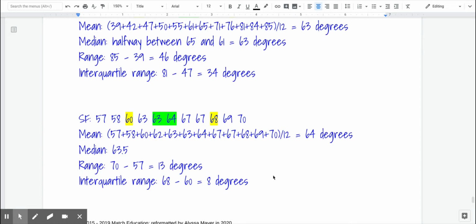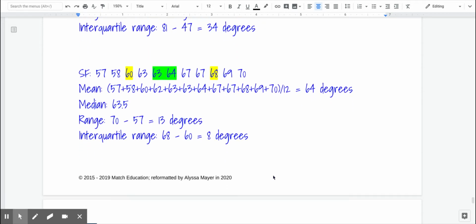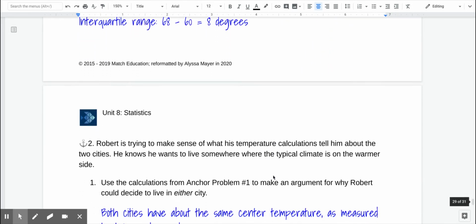This tells us that although both cities have a center in approximately the same place with regards to temperature, the temperature in New York City is much more variable. It's much more spread out between colds and hots. And the temperature in San Francisco is more clustered right around that mean and median temperature, clustered around the center. So that can help Robert make some decisions.